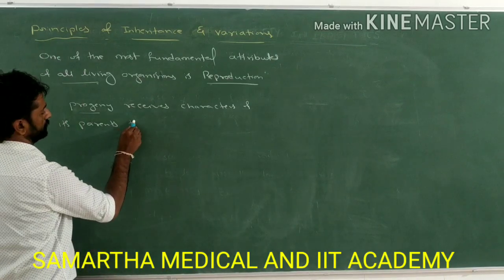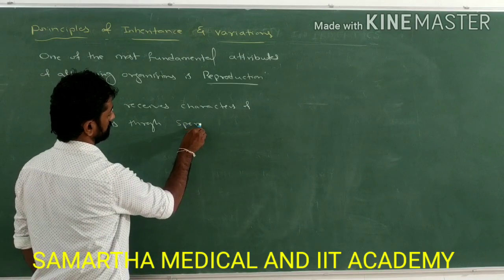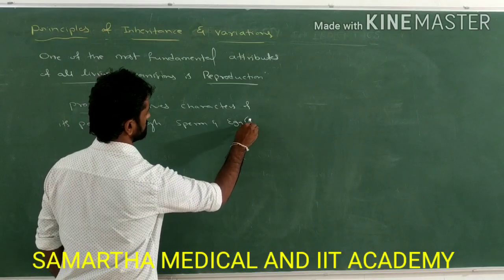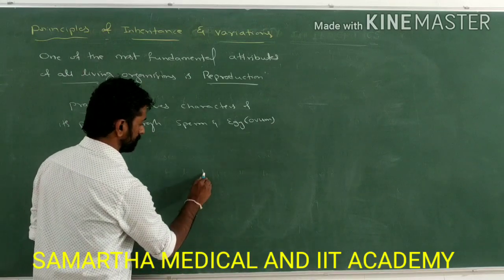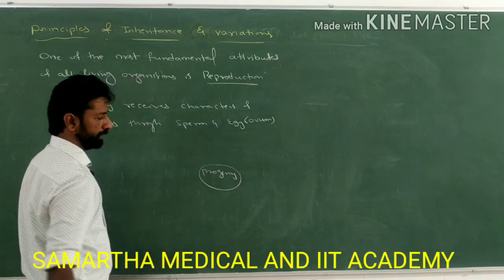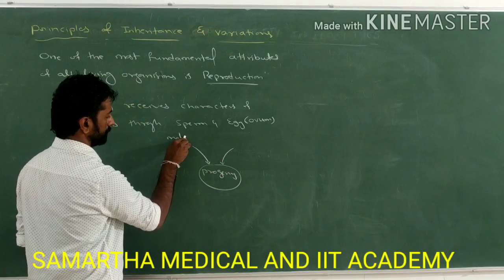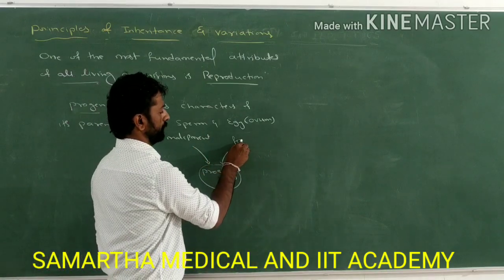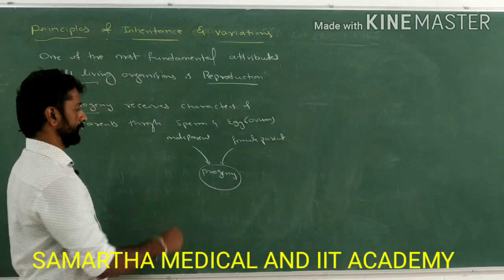That is through sperm and the egg, or egg is also called ovum. The progeny produced receives the characters from the male parent and the female parent through egg and sperm.